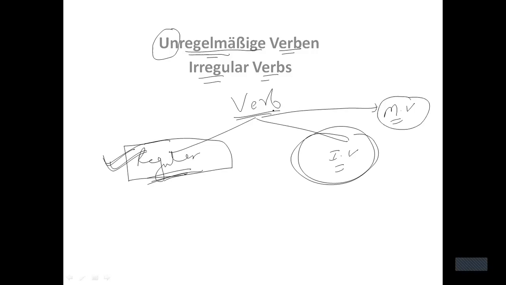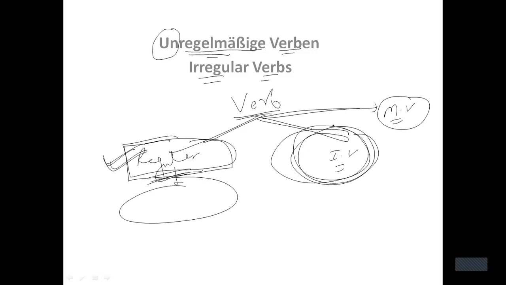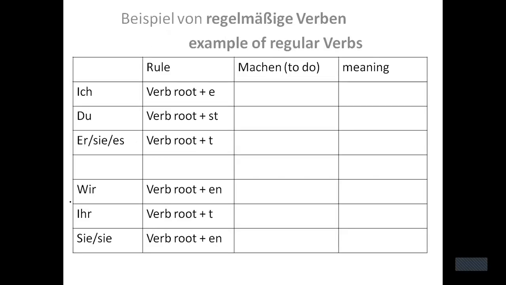So there are many types of verbs. Regular verbs is the basic form, right? It is for beginner level. Now in today's lecture we are going to talk about irregular verbs. But before proceeding to irregular verbs, I would like to give you a quick revision of regular verbs, which we have already discussed in our previous classes,